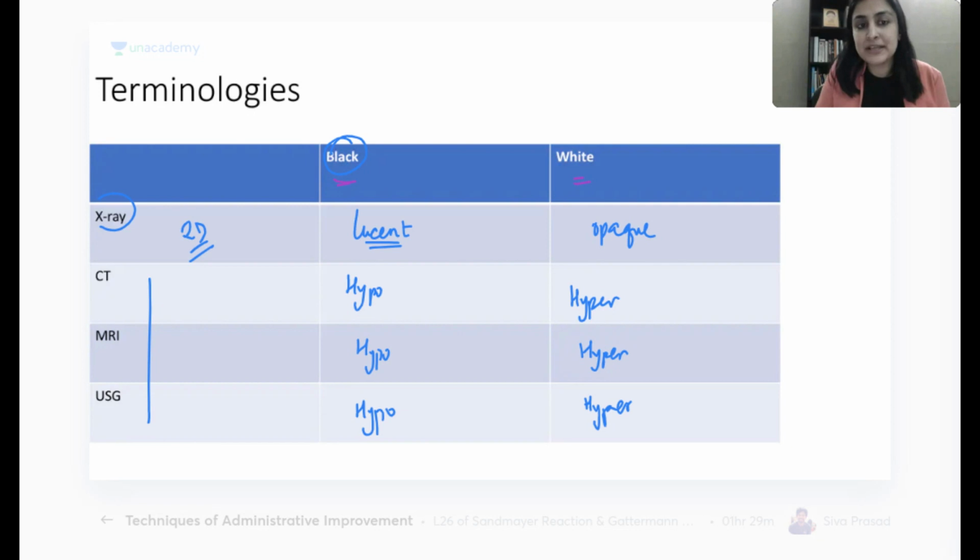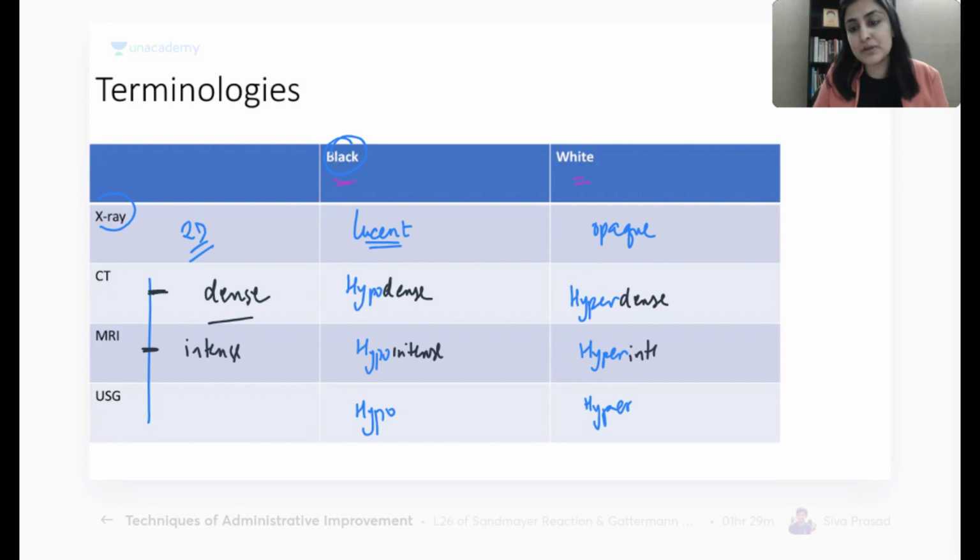So if I am saying something is black on a CT, what suffix should I use? I should use the suffix dense. So if I see a black lesion on a CT, instead of saying it is black on CT, I will write it as hypodense. Similarly, if it is white on CT, I will write hyperdense. Okay? Same. In MRI, what suffix will we add? Hypo and hyper remain the same. I will use the suffix intense. So here it will be hypointense, and here hyperintense.